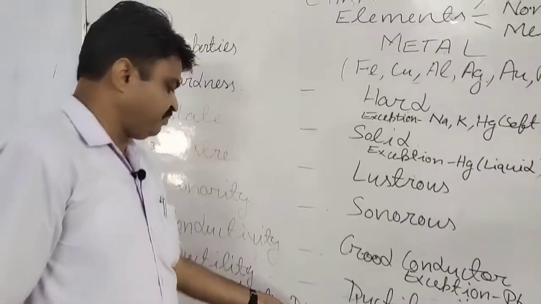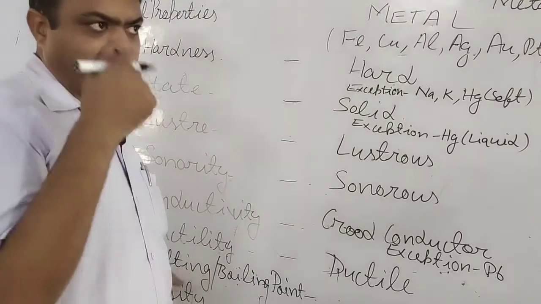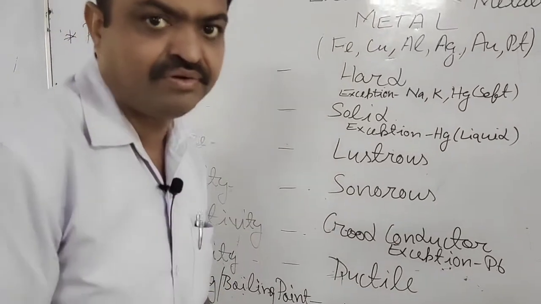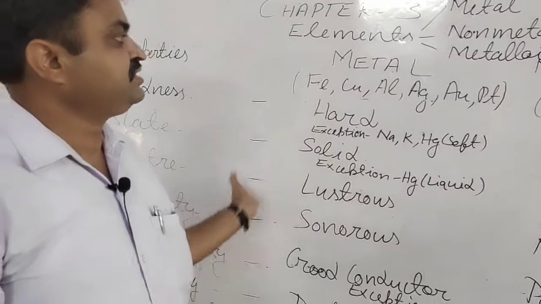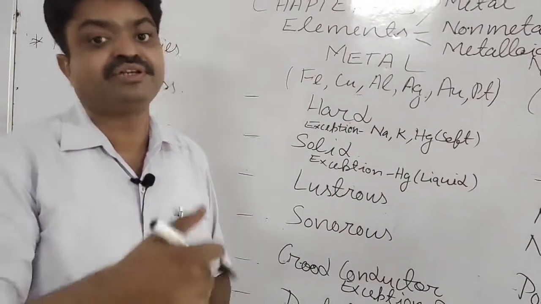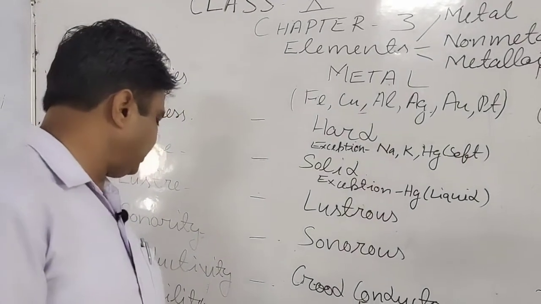Melting and boiling point, student. Melting point is the temperature at which a solid substance is converted into a liquid substance, or melts. And that particular temperature is known as the melting point.